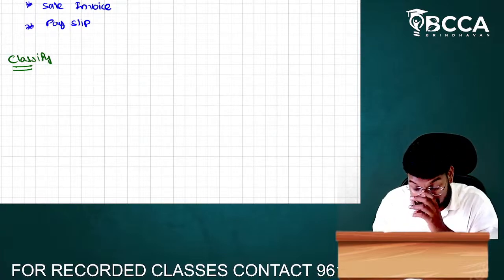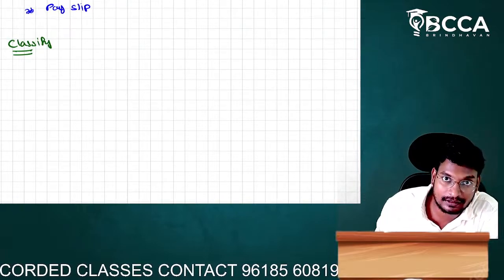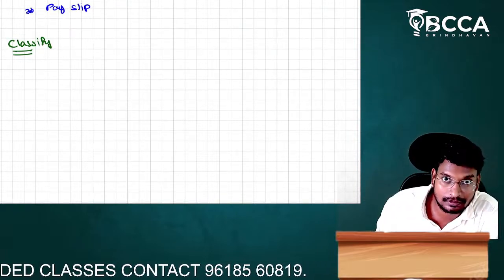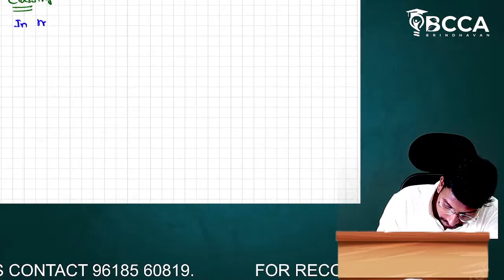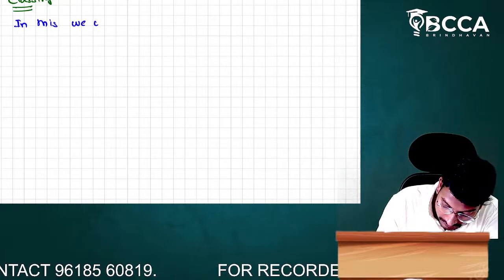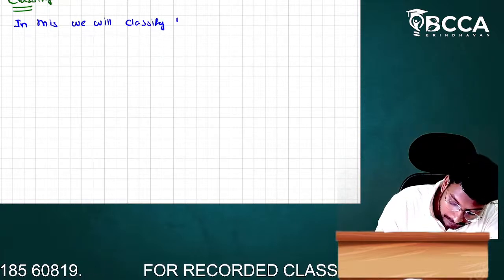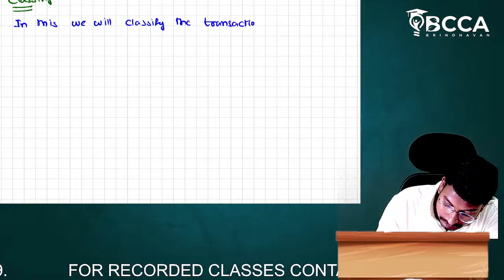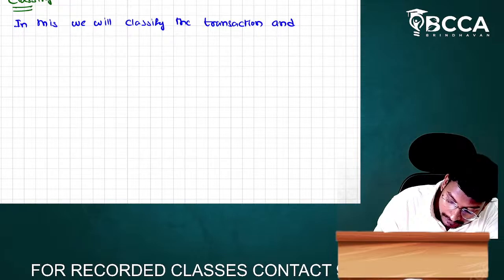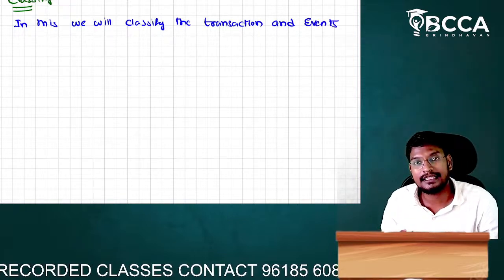It is a stage where, okay, sir, I will write. In this classification stage, we will classify the accounts. We will classify the transactions and events. How to classify the transactions and events, sir?